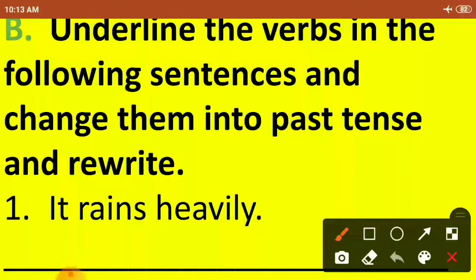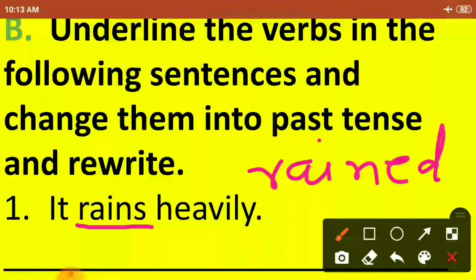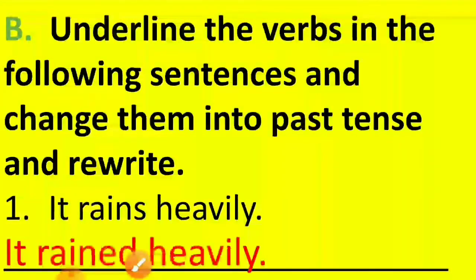Let's do the first question. It rains heavily. Now the first step, we are going to underline the verb. Which is the verb? Rains. Very good. Now what is the past tense of rains, children? Can you tell me? Past tense of rains is rained. Rains, rained. Now let us rewrite this sentence using the verb rained. Okay? And it will look like this. It rained heavily.